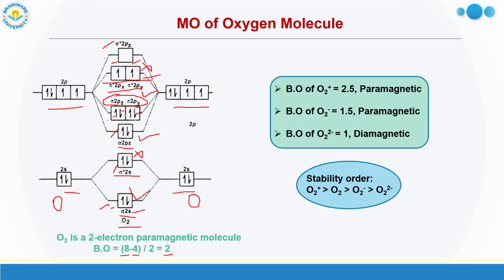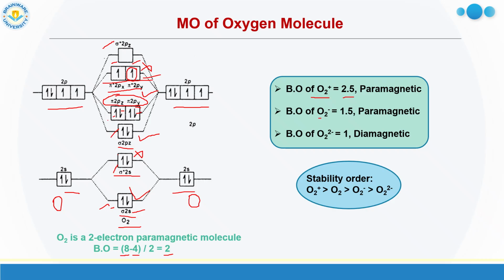Now, if we consider the O2 plus species, what happens? We have to remove one electron, as there is one positive sign. So, from where to remove the electron? We have to remove it from the highest energy orbital. So, if you remove this electron, then in antibonding orbitals there are 3 electrons. So, it becomes 8 minus 3 by 2. So, it becomes 2.5.